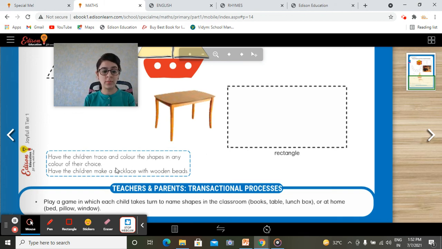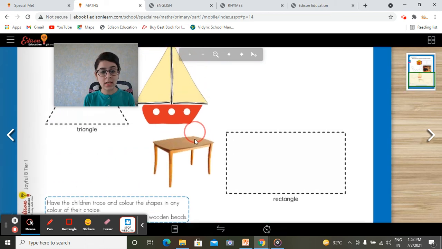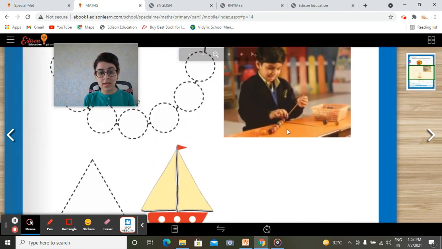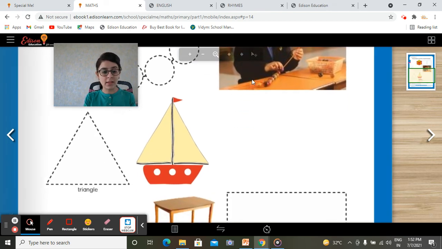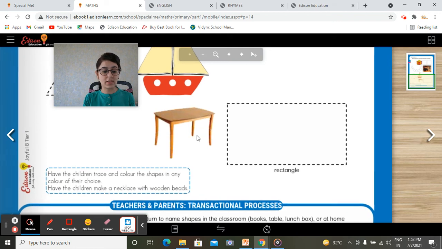Later on, have the children make a necklace from the wooden beads. Like in this image, you can see the child is making a necklace from the wooden beads. If small beads are available at your home, the child can put them in a thread. Basically, when they insert the beads in a thread, their fine motor grip will be enhanced. So please use the beads if possible.